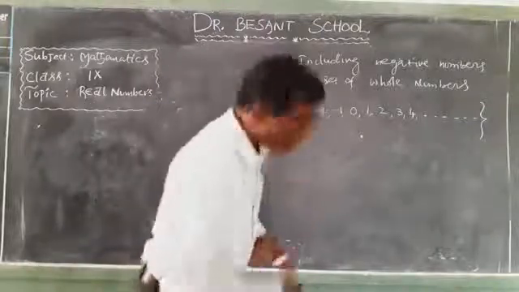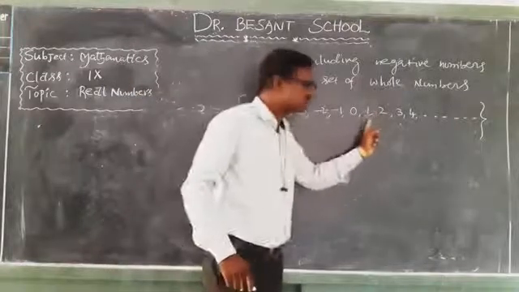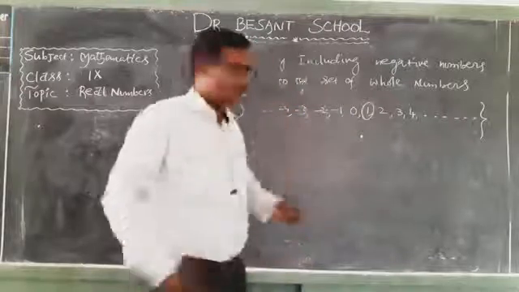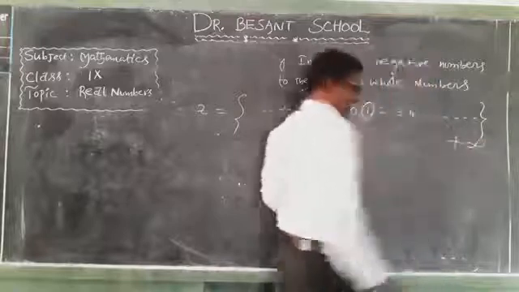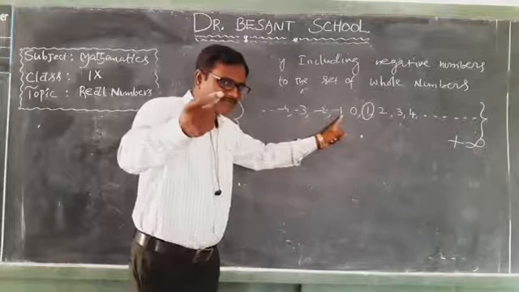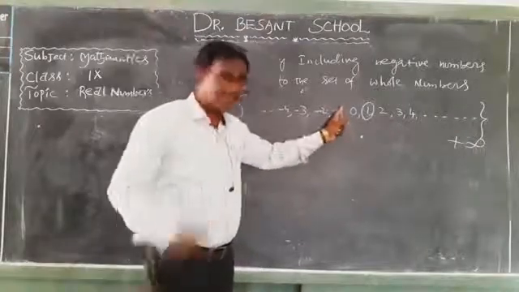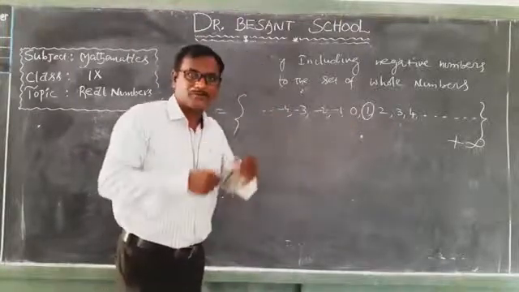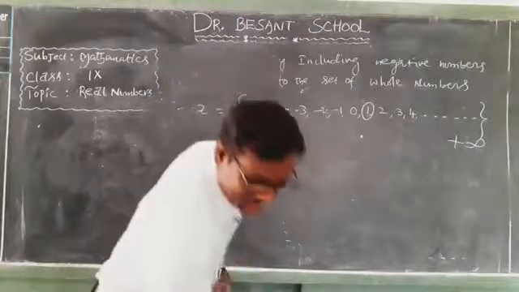If you observe, what is the least positive integer? 1. What is the greatest positive integer? Plus infinity. So what is the importance of minus 1? Can you say? Yes, minus 1 is the greatest negative integer. What is the smallest negative integer? Minus infinity.